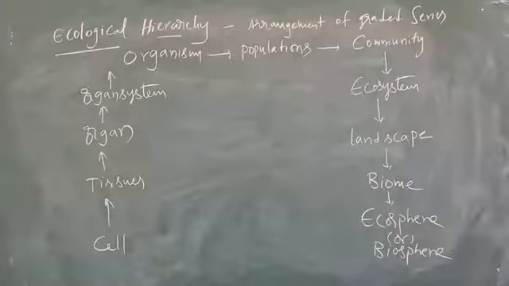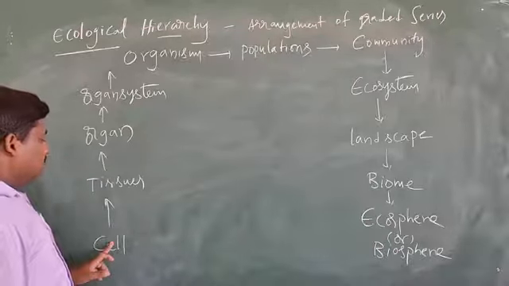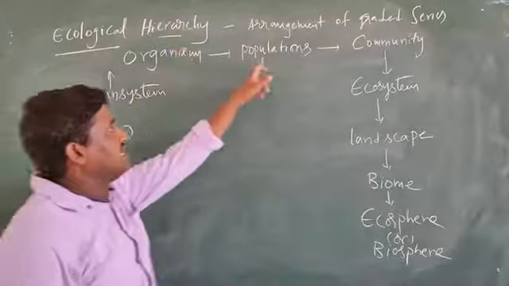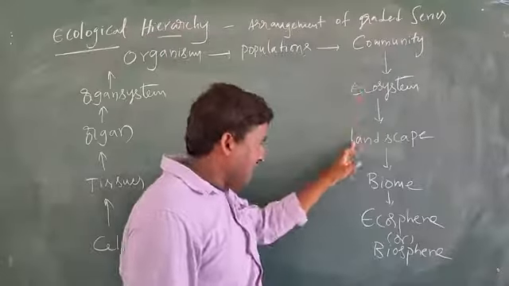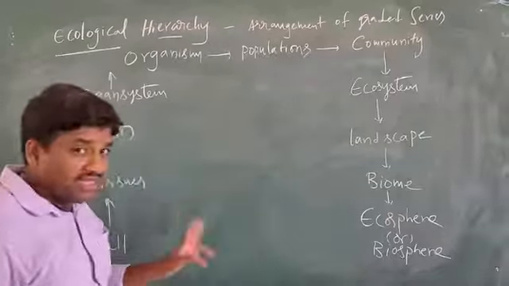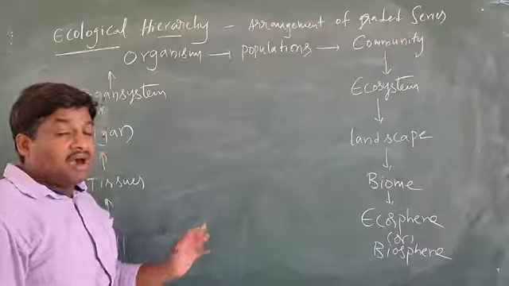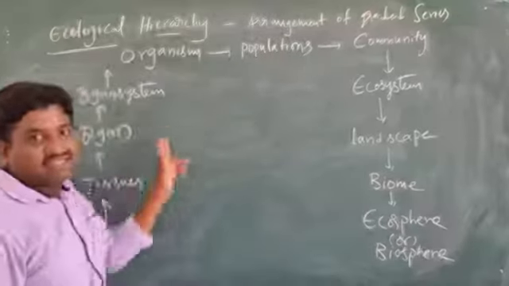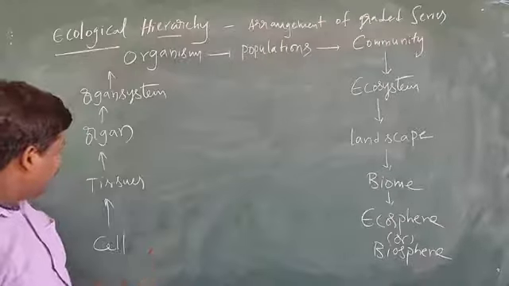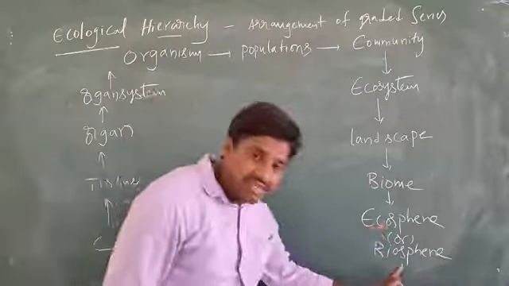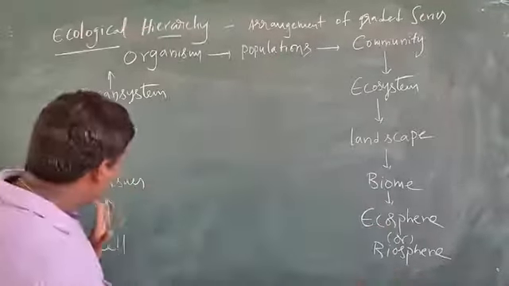See here, first one cell, second one tissues, third, fourth, fifth, sixth, seventh, eighth, ninth, tenth, 11. What did I say? Ecological organization consists of 11 integrative levels, from cell to biosphere. Already you know this.